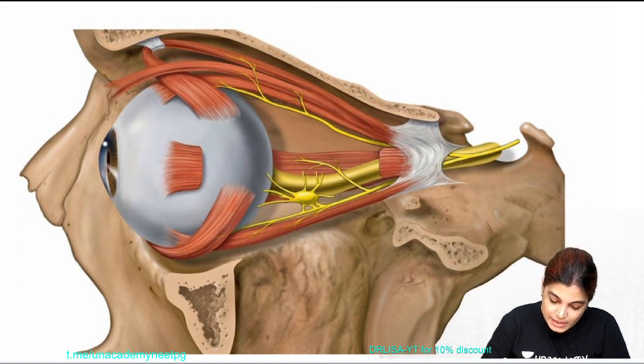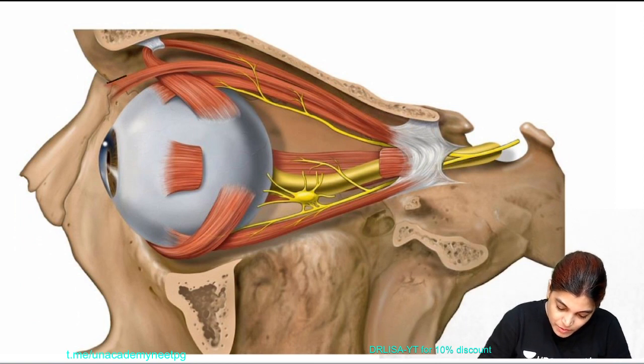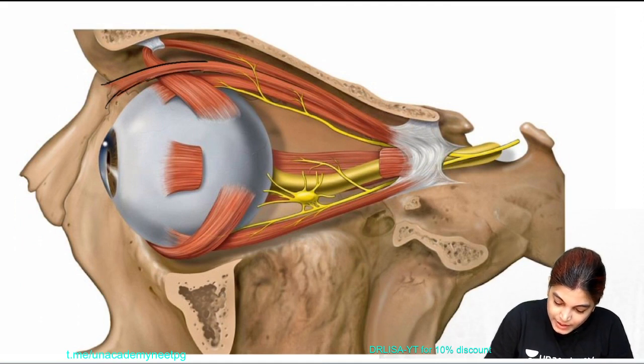Okay, so this muscle which you are seeing, if I talk about this muscle, this is going towards the upper aspect and going towards the upper eyelid. It will go and insert into the upper eyelid. So this muscle is LPS.